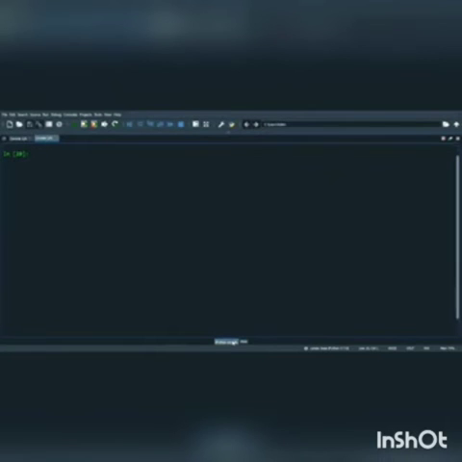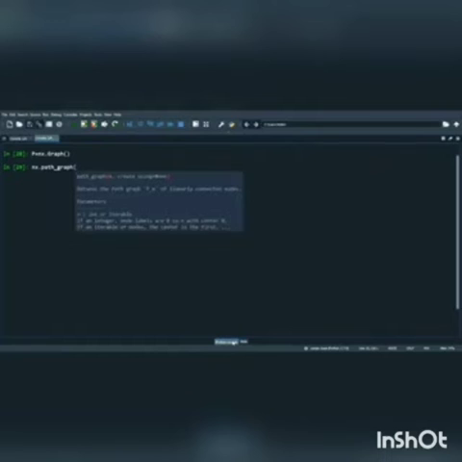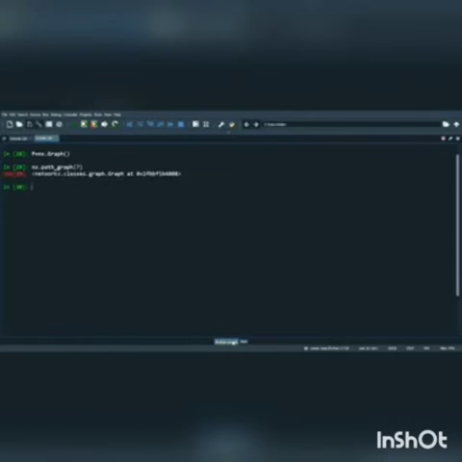Now clear the screen. I just clear my screen and then I plot another graph. You can see I create another graph for it. Now clear my screen.